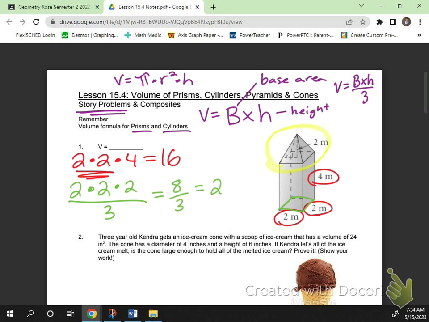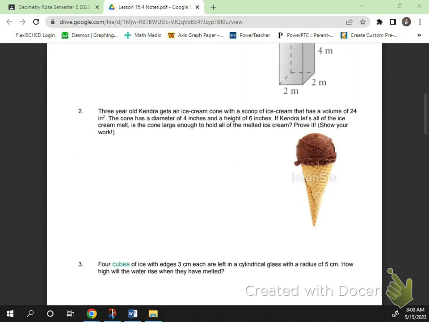Yep. Oh, people are getting calculators. 2.67. And now we're going to combine these two volumes to have a total of 18.67 meters cubed.